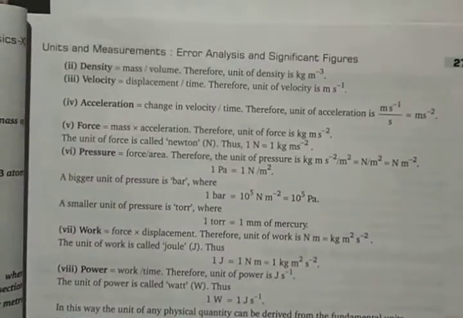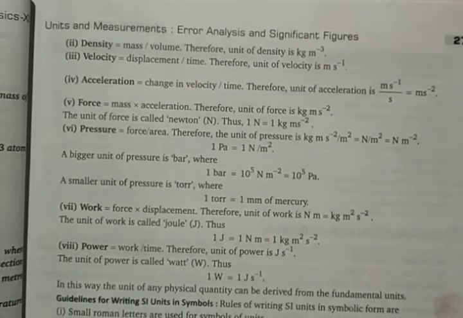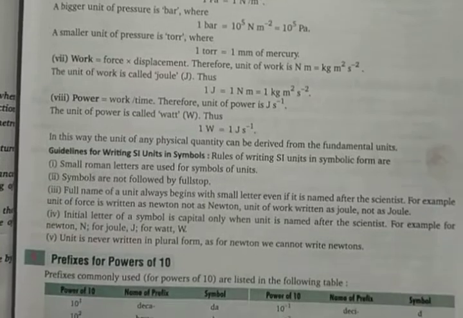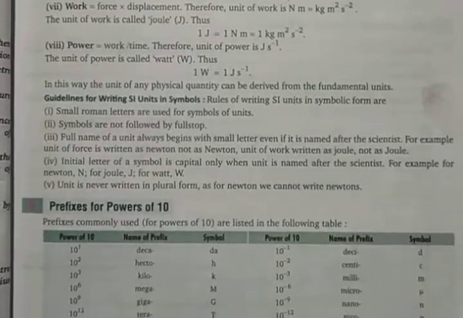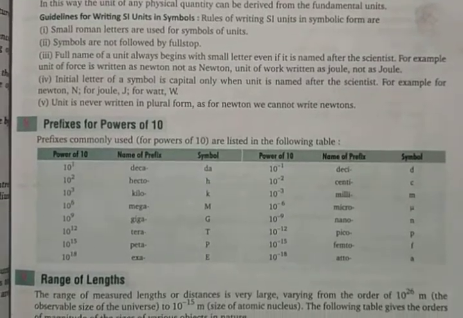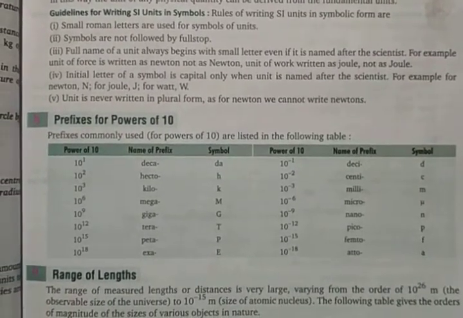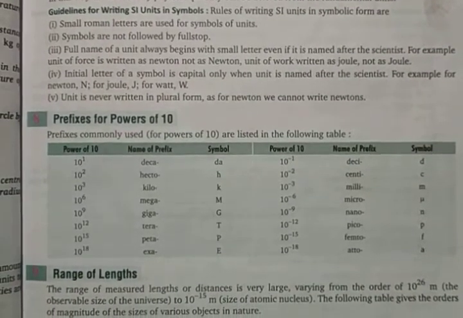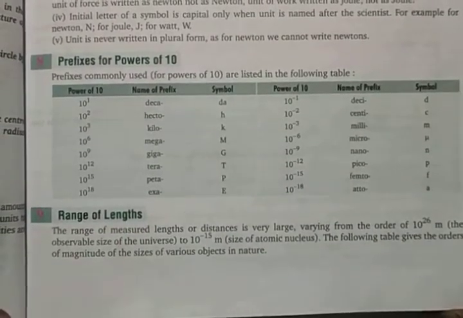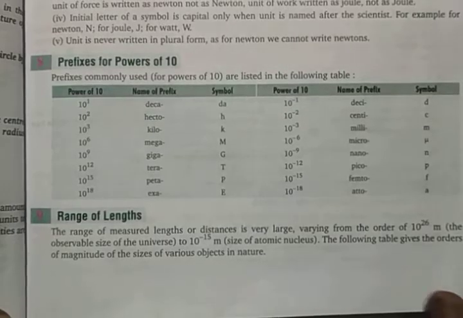It starts with velocity, density, acceleration, force, pressure, work, power. These are all derived units. I think the explanation is given there. It is not important to learn these things. And the prefixes are also given here, and the various ranges of length are also given here.